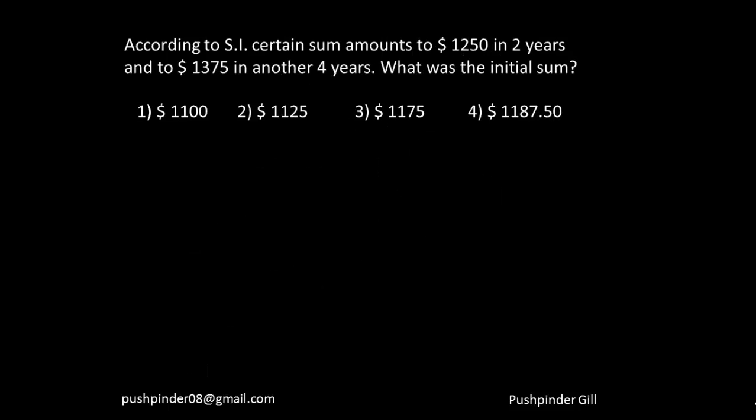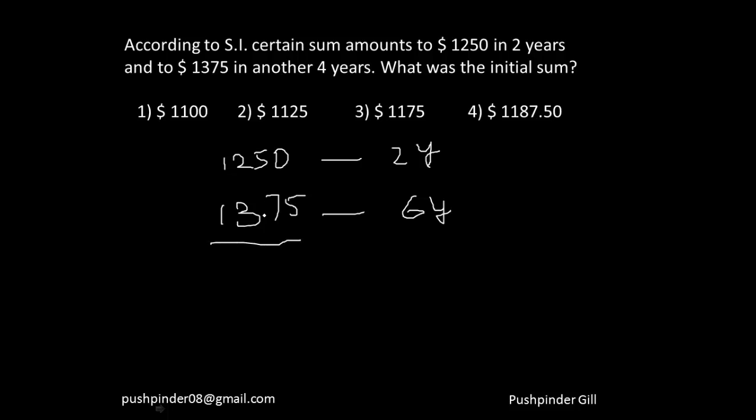Fine. Let's see another question. According to simple interest, a certain sum amounts to 1250 in 2 years and 1375 in another 4 years. Again, this is a similar kind of question. It is becoming 1250 in 2 years and 1375 in another 4 years, that means in 6 years. Then again, it is increasing by 125 in 4 years.